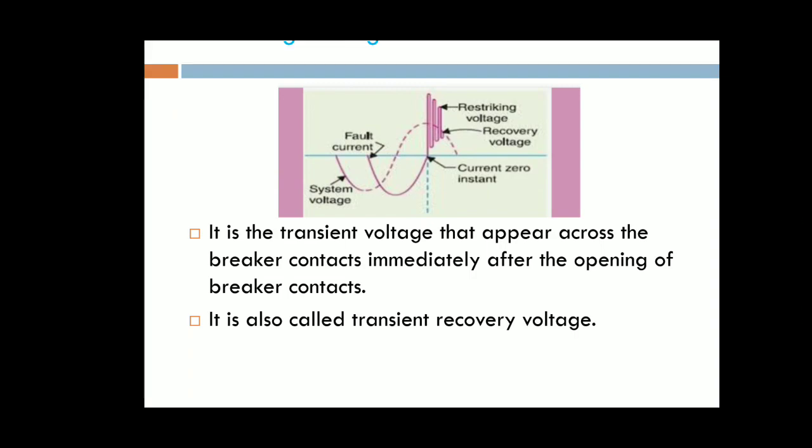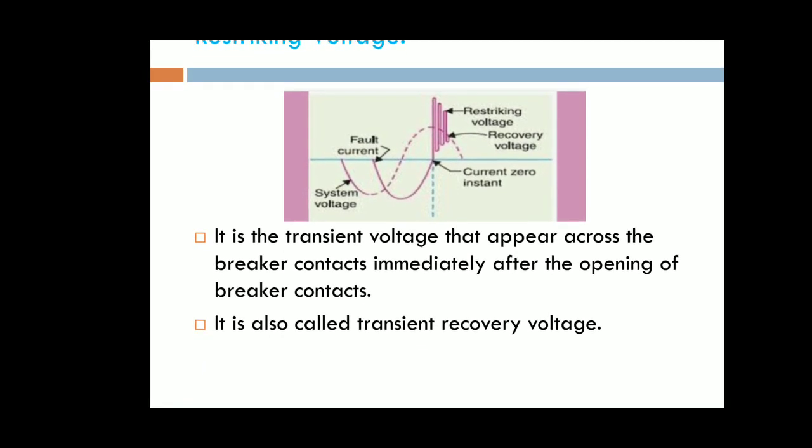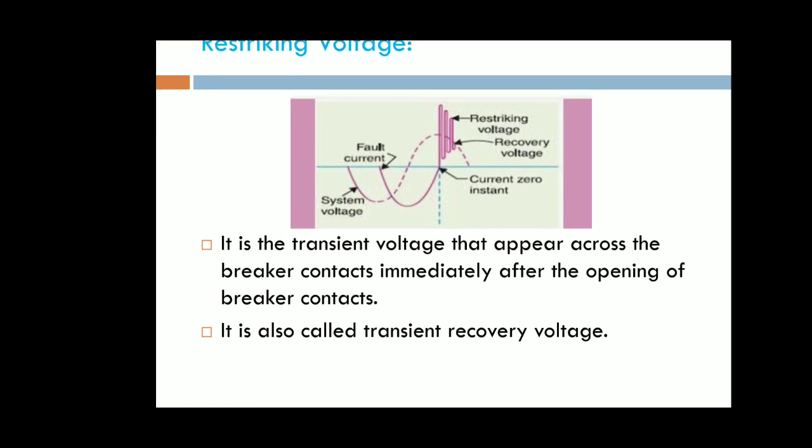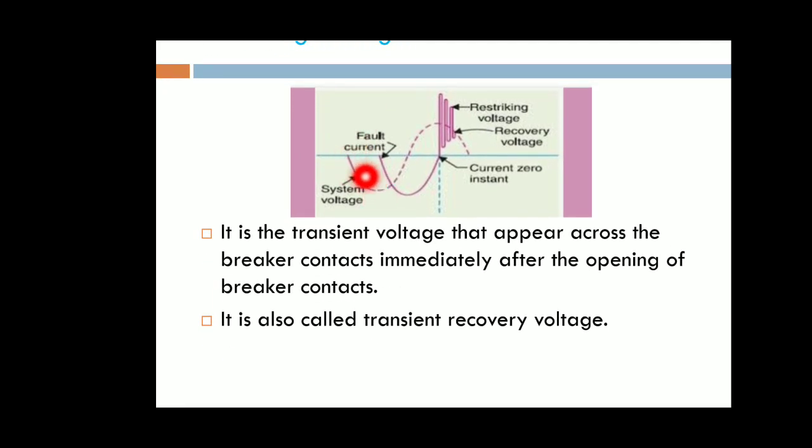This is the meaning of restriking and recovery voltages. First of all, what is meant by the arc voltage, the restriking voltage, and the recovery voltage? The three terms can be observed in this graph. This is the system voltage or arc voltage, and this is the fault current. The highest peak of the oscillation is known as the restriking voltage, after the oscillation dies we know it as the recovery voltage, and this point is the current zero instant.